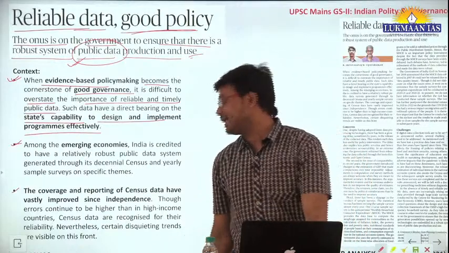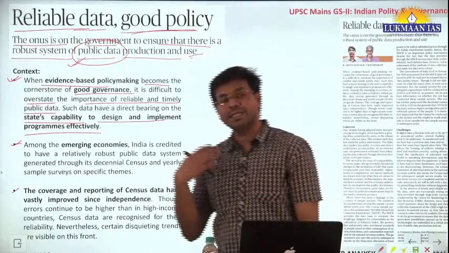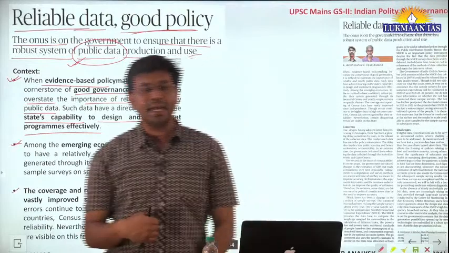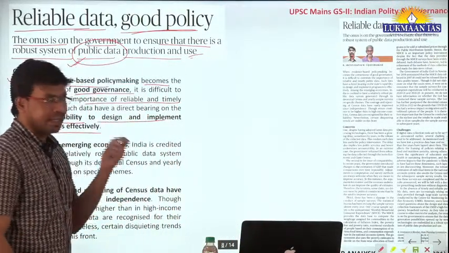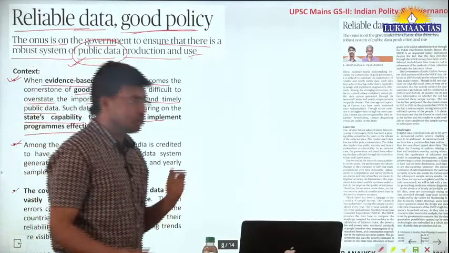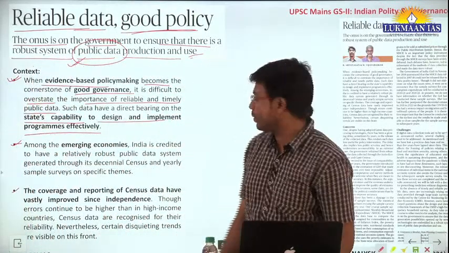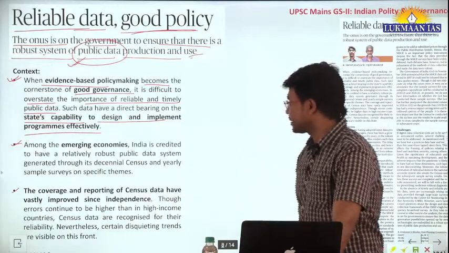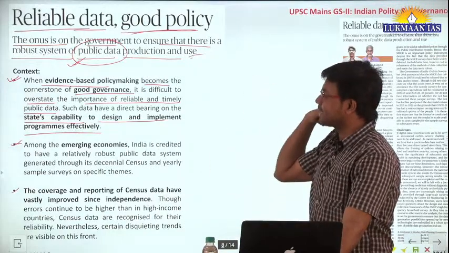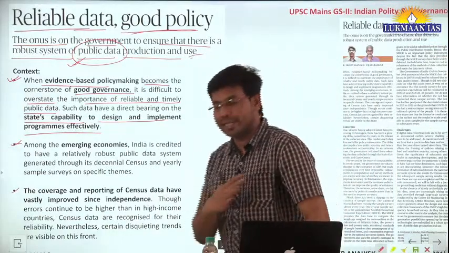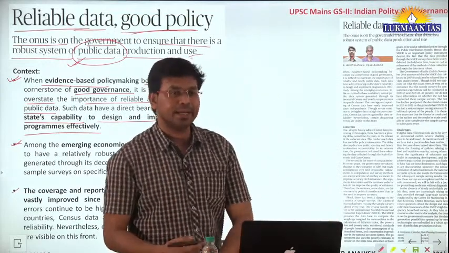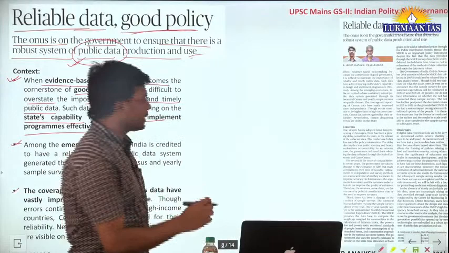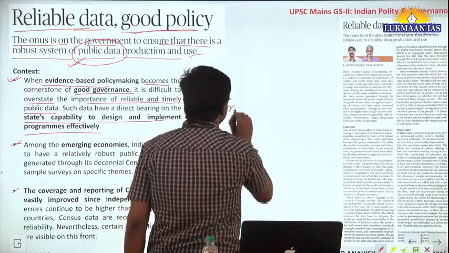And they are saying that India is a big country, it is an emerging nation, so it has a huge population to support. So if we are generating public data through authentic systems, these data can be used for various purposes. And this article says that since independence we have created multiple policies that have helped us in generating public data. For example, one such thing is the census exercise.